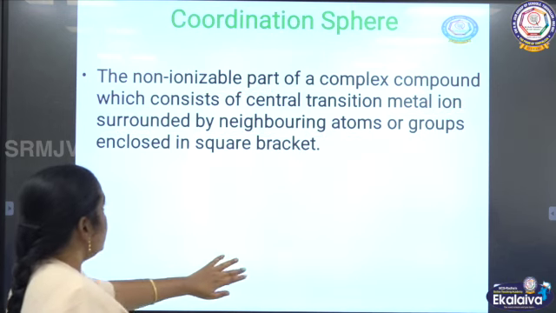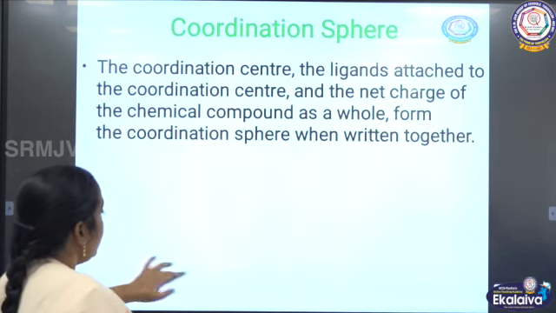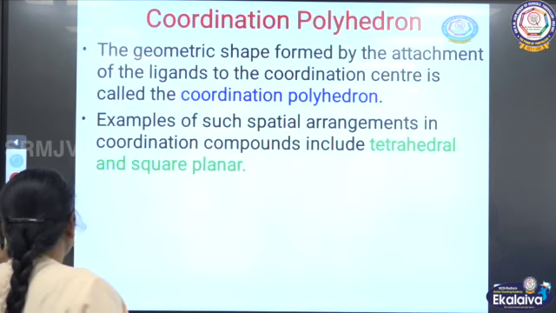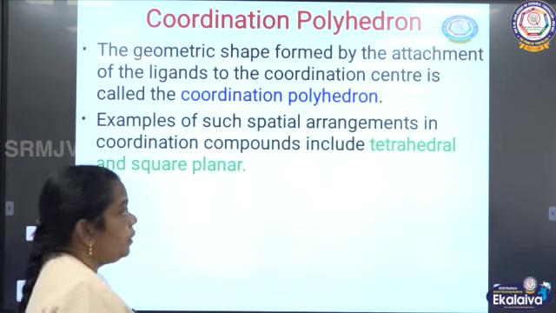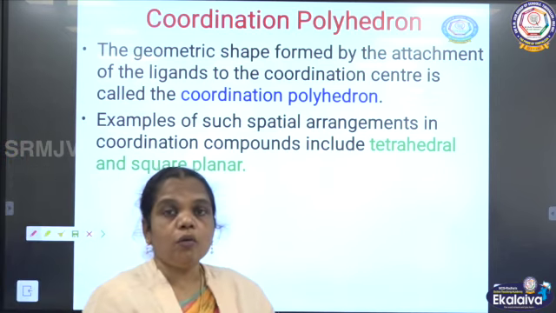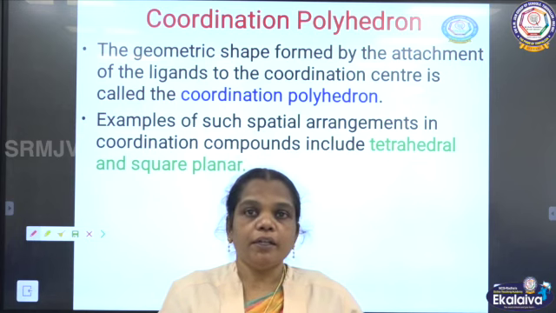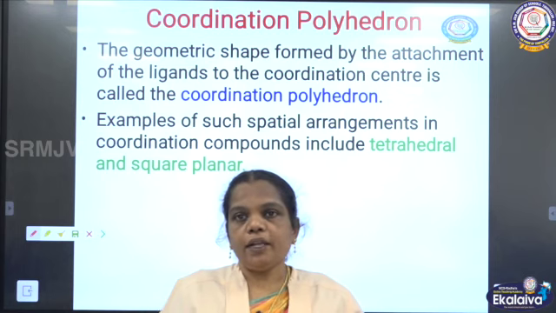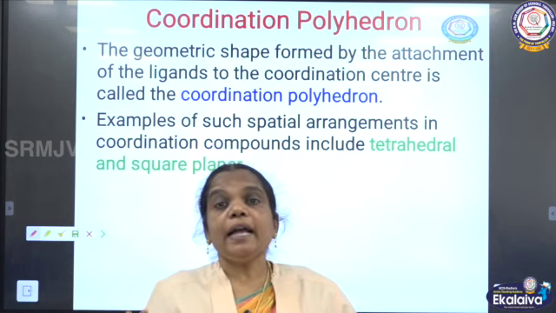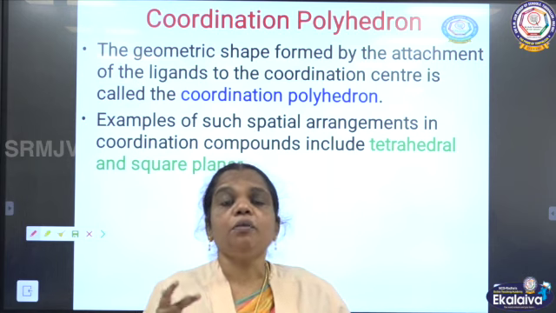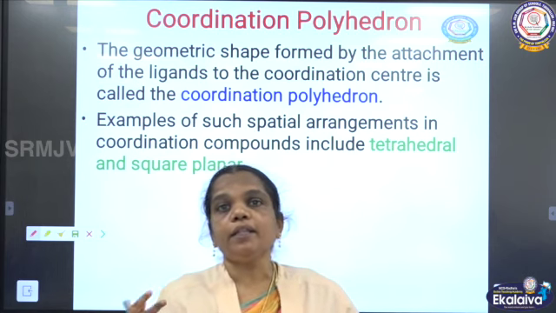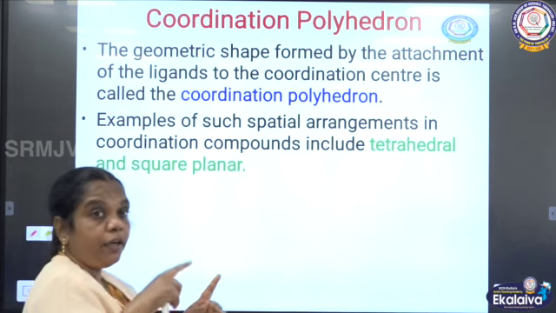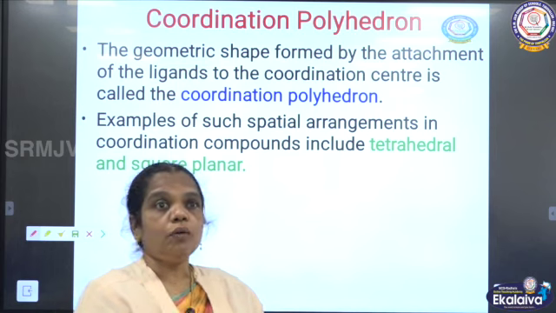And next term in this coordination compound is coordination polyhedron. Based on the coordination number, the coordination compound can have a geometry. The coordination number can be calculated based on the number of sigma bonds between the central metal atom and the ligands. So here the geometry can also exist based on the coordination number.